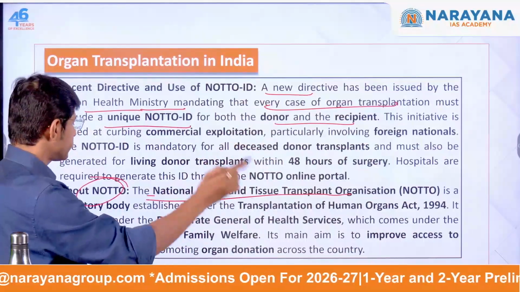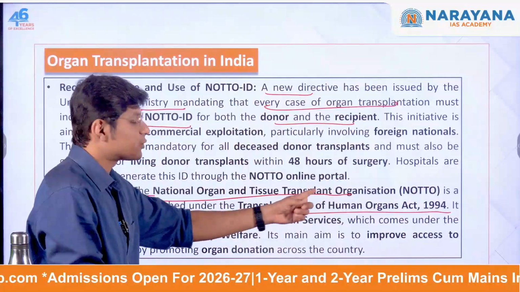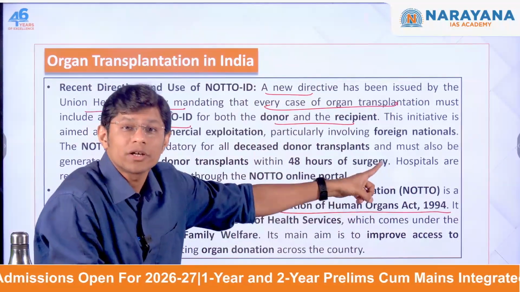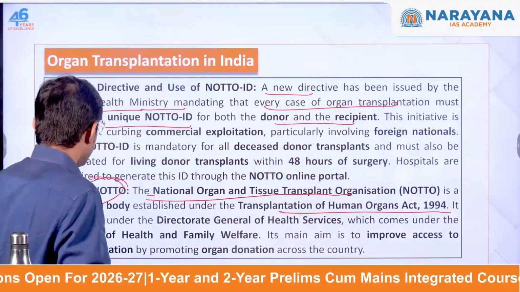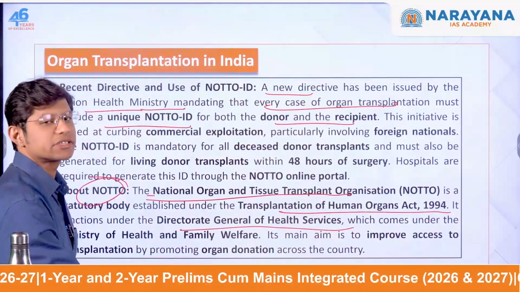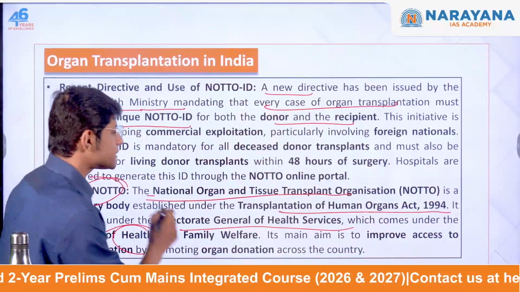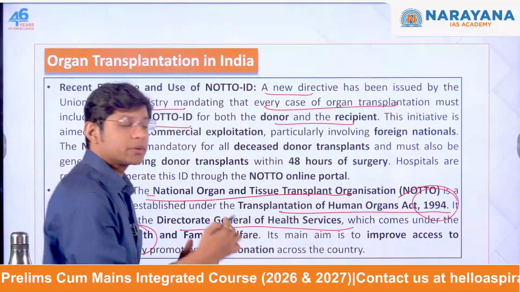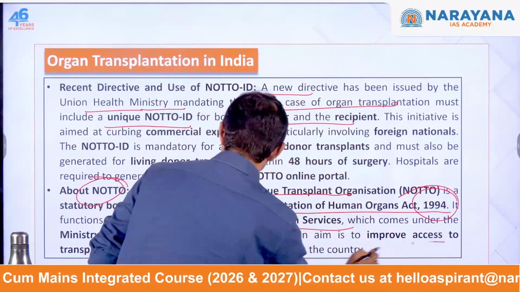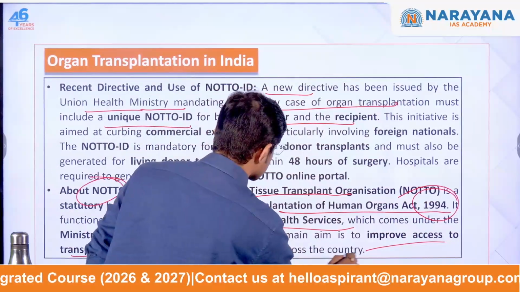This organization was established under this act, which means this one is a statutory body, important to remember. It functions under the Directorate General of Health Services, which falls under the ministry. So the ministry is important, this act is important, and what is the purpose of the act? To improve access to transplantation by promoting organ donation across the country.